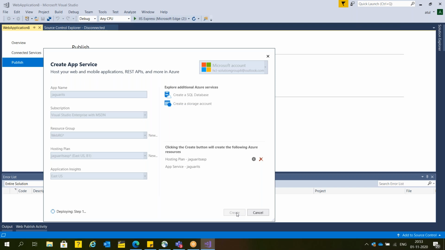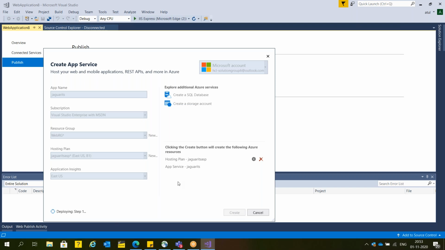You don't even need to open the portal, unless you want to access it. Otherwise, everything you can control using Visual Studio. So see here, deployment started.